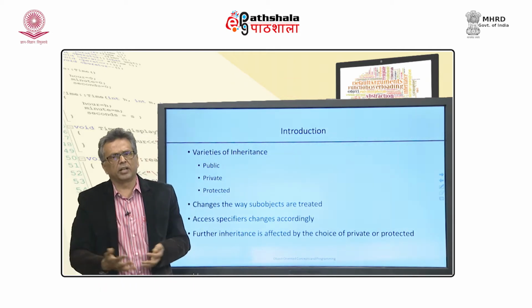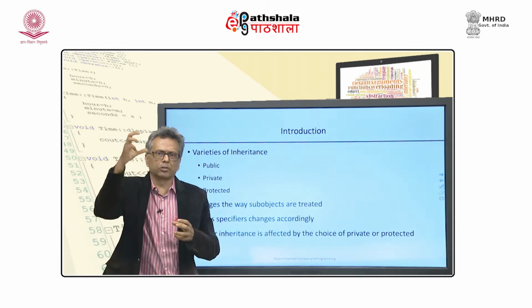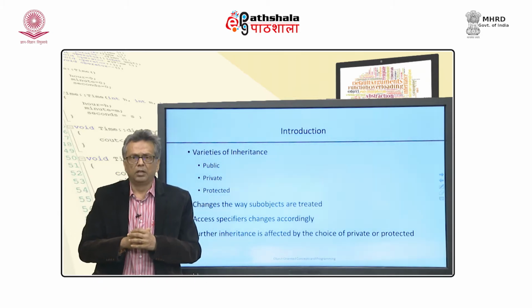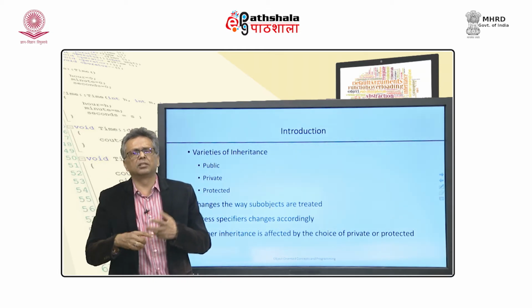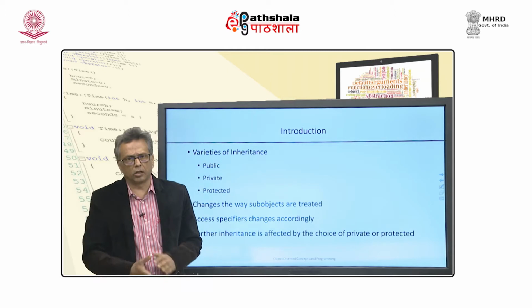So, there are 3 different types of inheritance, sometimes called derivation, sometimes called inheritance. The 3 different types: one is called public derivation, the other is called private derivation, and the third is protected, and we will be looking at all 3 of them soon.